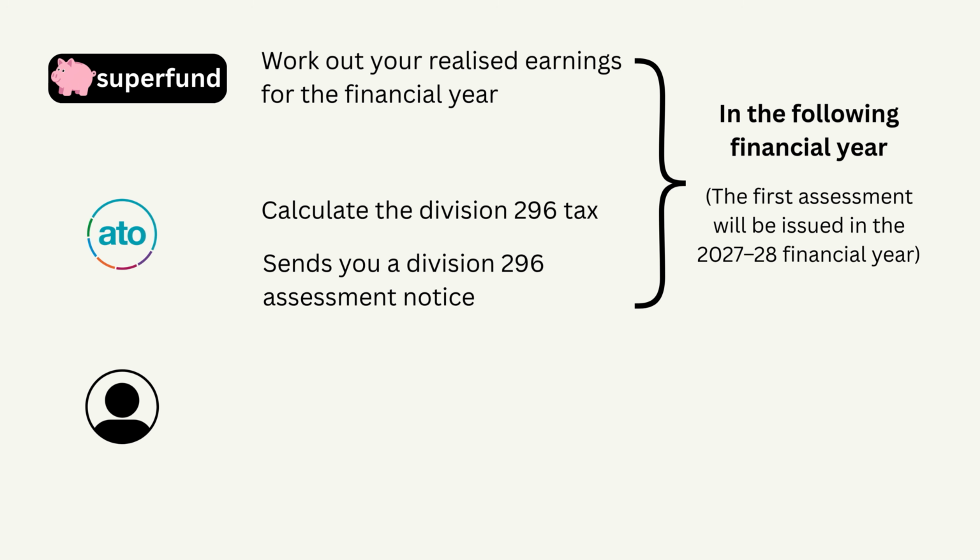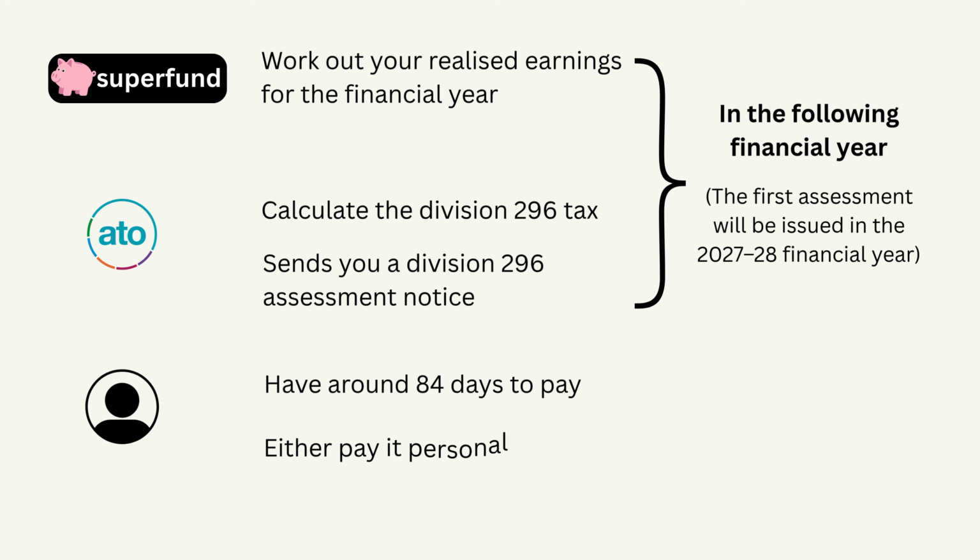So when you get that assessment, you will usually have around 84 days to pay. You can either pay it personally or ask your super fund to release money using an ATO release authority. Even people who can't normally access their super yet because they're too young can elect to have this tax bill paid from their super. Next, I will run through a simple example so you can see how the calculation works.